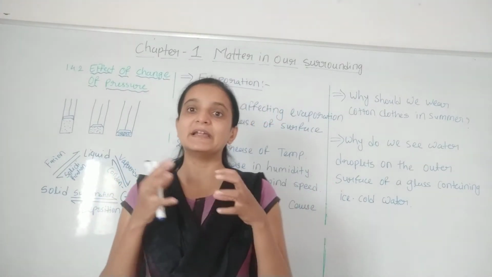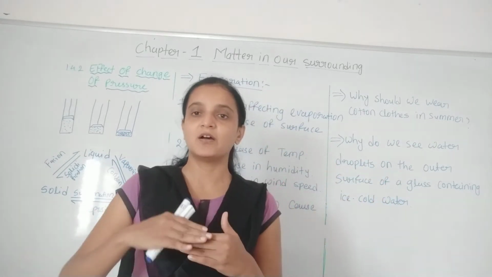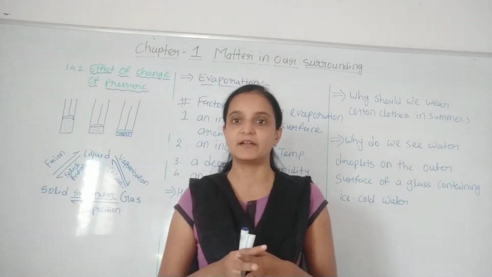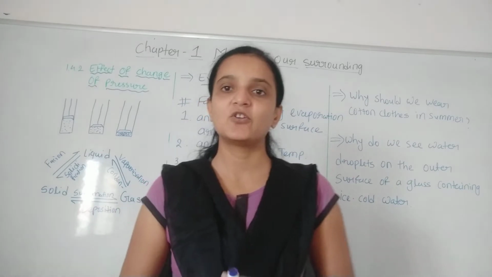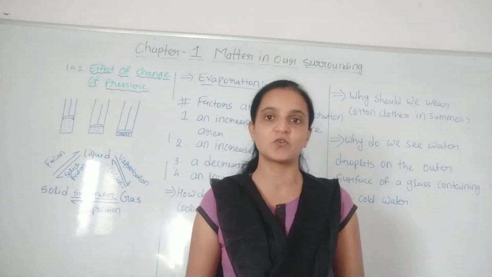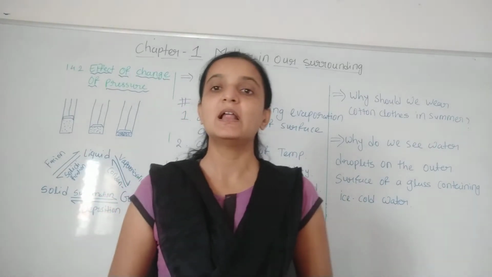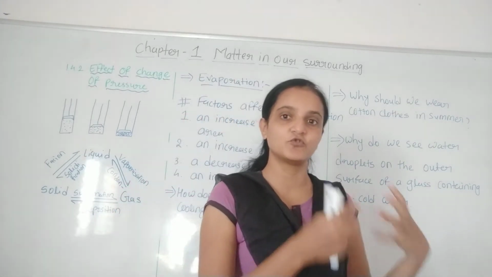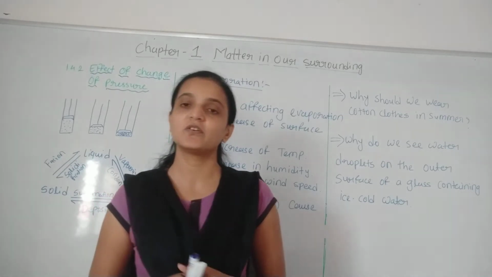It means it is a hidden heat, right, which is not shown in the form of increase in thermometer, and that is the reason it is called latent heat. Latent means hidden, right? So that's why this kind of heat energy which is used to overcome the force of attraction between the particles, that kind of heat is called latent heat. Here the heat is involved in case of fusion. That's why the heat is called latent heat of fusion.